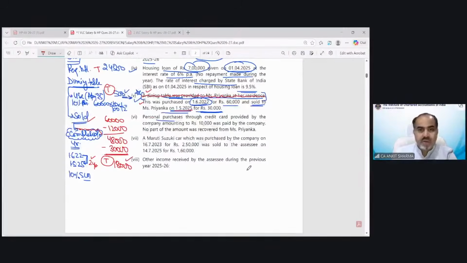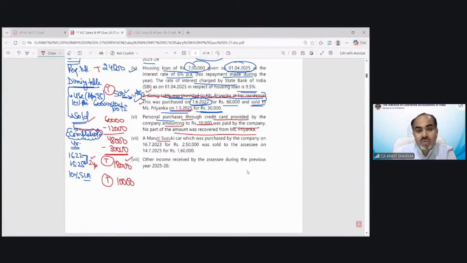Okay. Next is personal purchase through credit card provided by the company amounting to 10,000 was paid by the company. No part of amount was recovered from Mrs. Priyanka. So personal payment of employee paid by employer would have been taxable. The taxable value would have been 10,000 rupees. Obligation of employee met by employer.